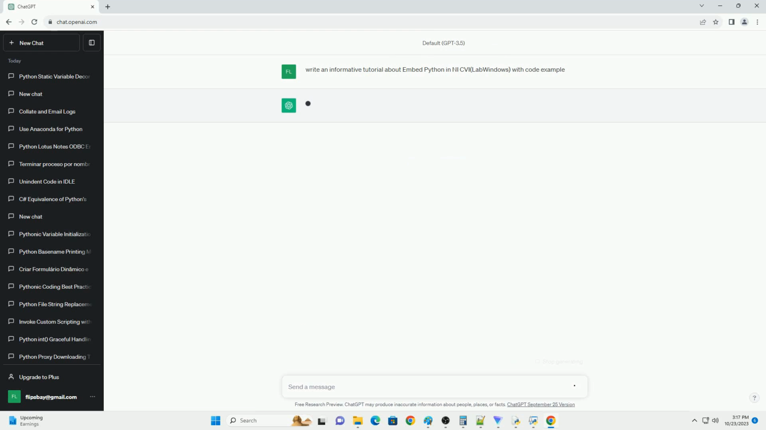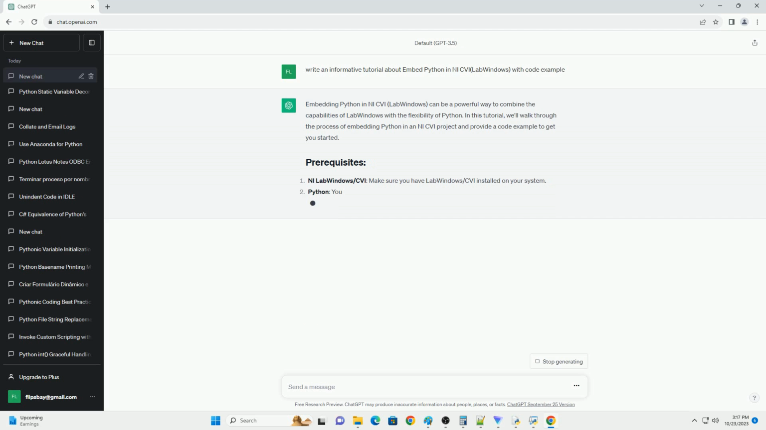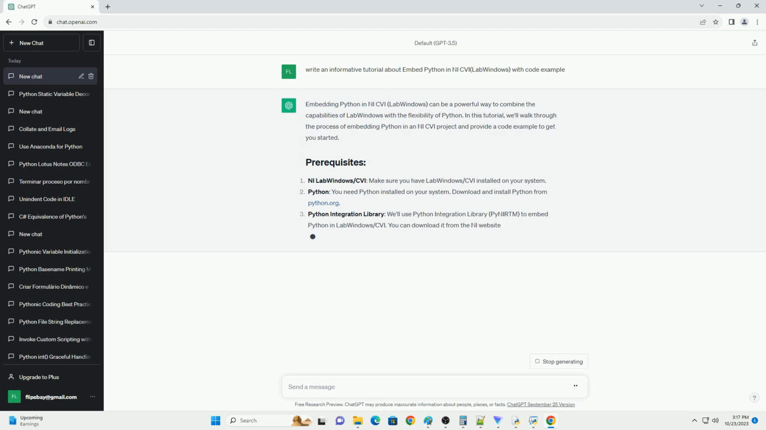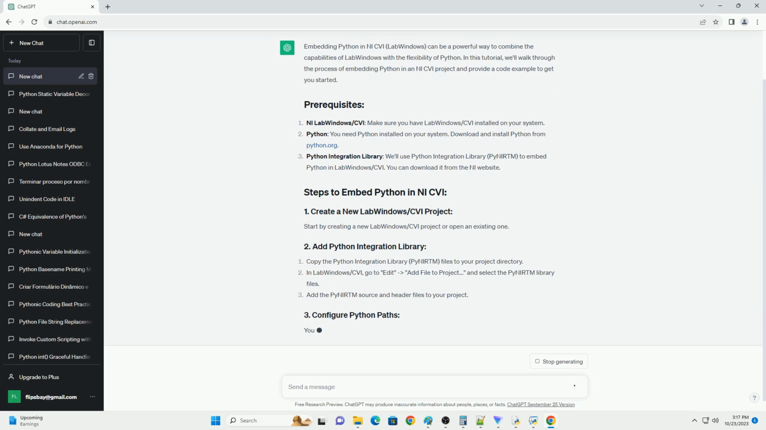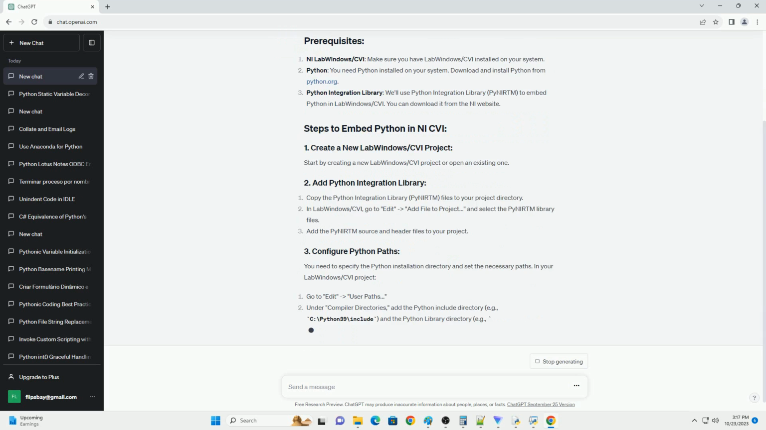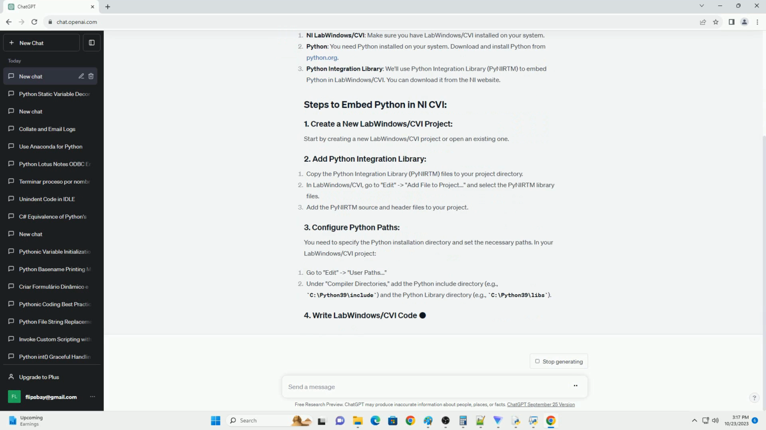Embedding Python in NI CVI LabWindows can be a powerful way to combine the capabilities of LabWindows with the flexibility of Python. In this tutorial, we'll walk through the process of embedding Python in an NI CVI project and provide a code example to get you started.